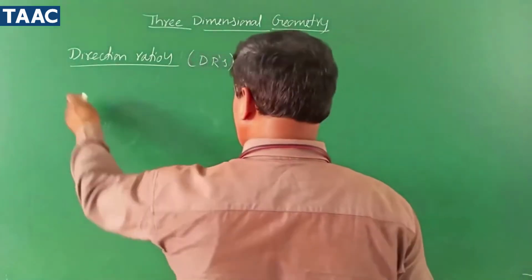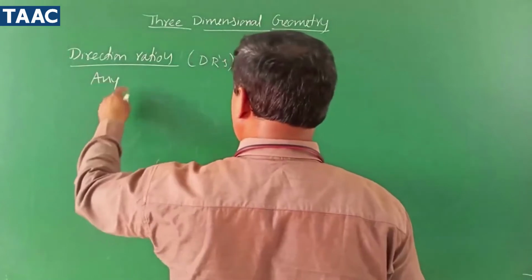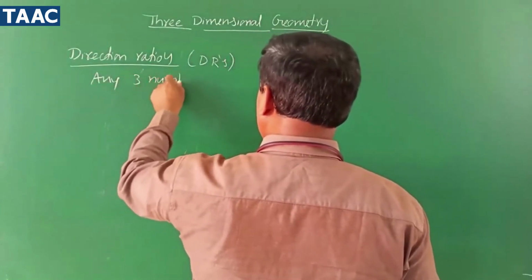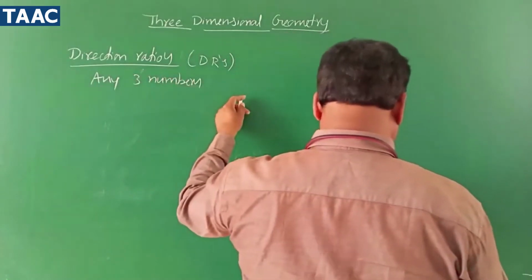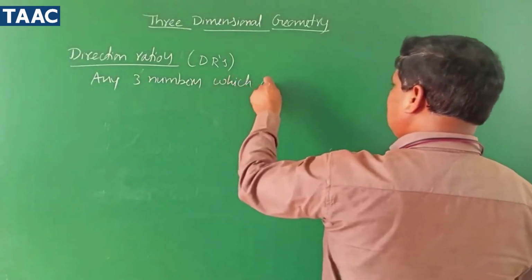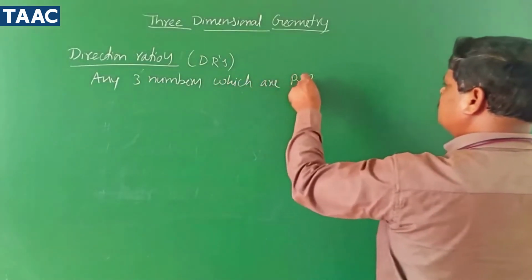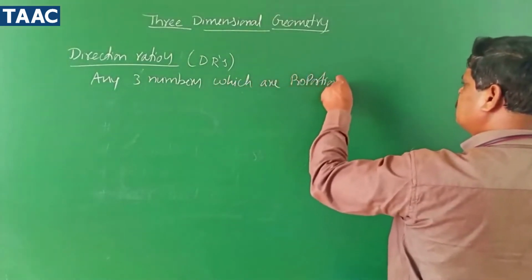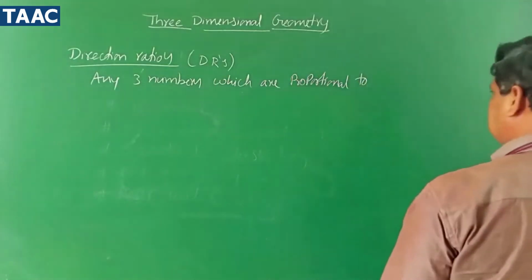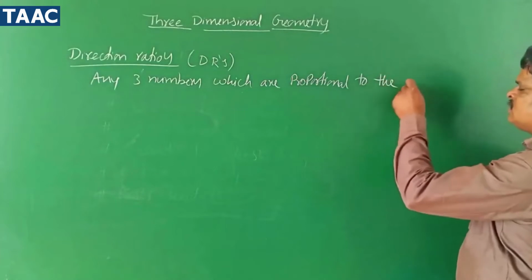Definition: any three numbers which are proportional to the direction cosines.